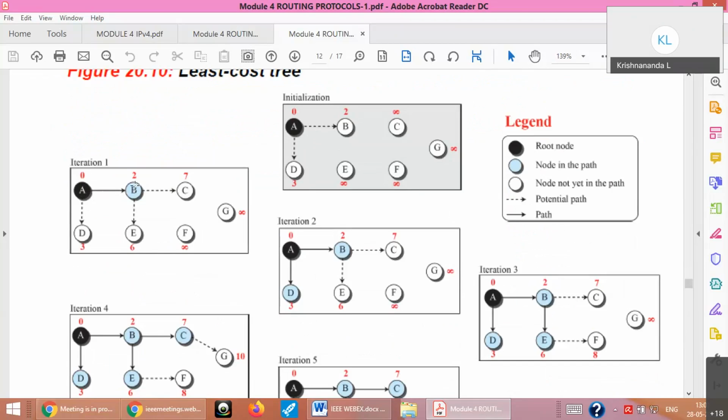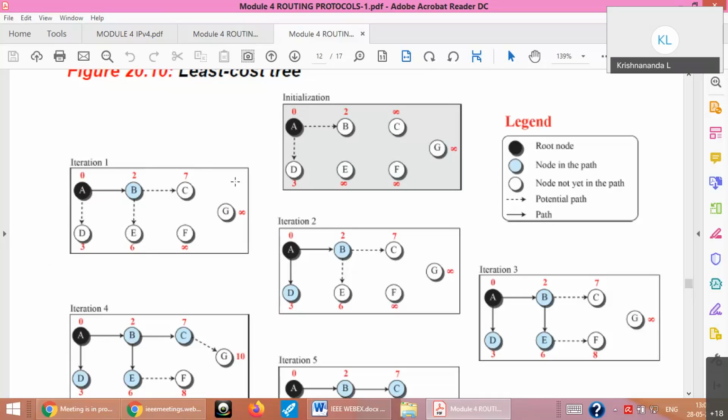Now your new root will be B, because you already started from A. Now you know that the new node added to the tree is B. So I will start from the new node now. Who are the neighbors of the new node? There is E and there is C, and already D was there in the list of your tentative nodes, right? Other set. Out of this, which is minimum again? You have 7, 6, and 3. So 3 becomes minimum. So you can choose, see here, A to D.